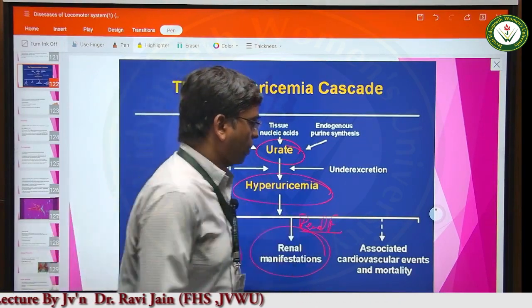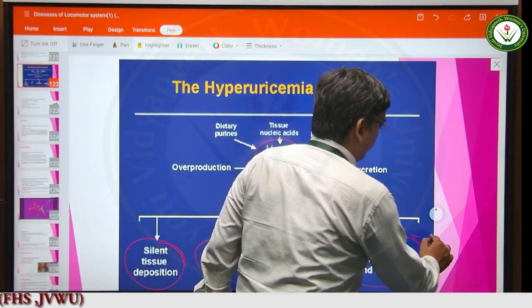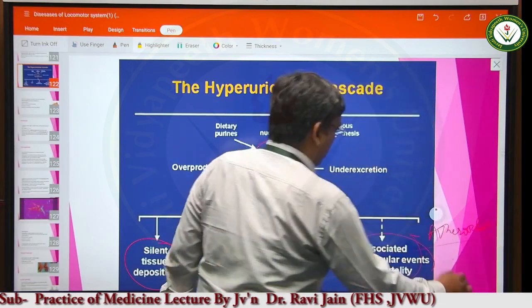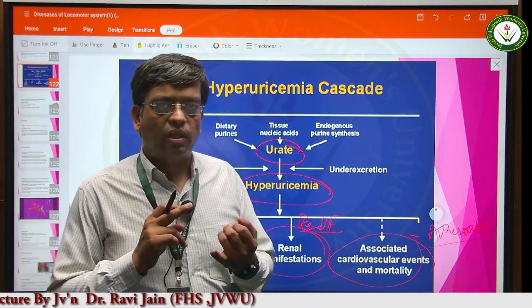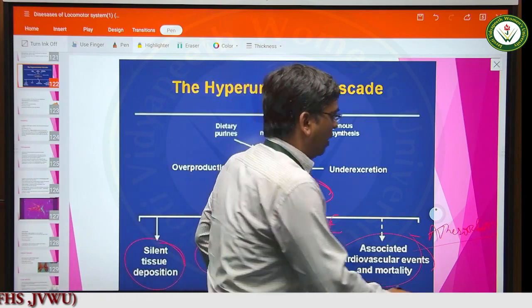Apart from this, it can also produce cardiovascular complications, especially atherosclerosis. So these are the complications. In gout, not only the joints are destroyed, but also the kidneys and heart are affected.